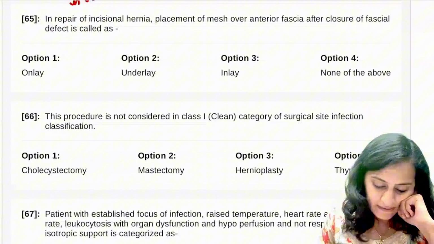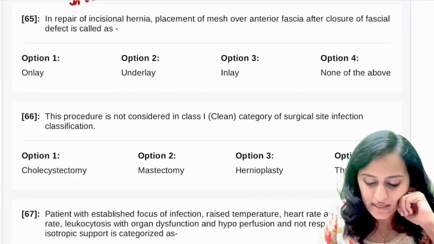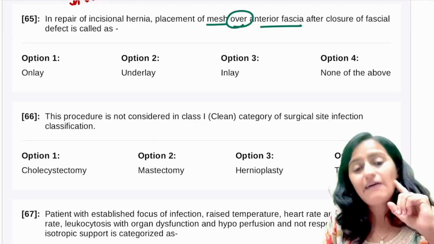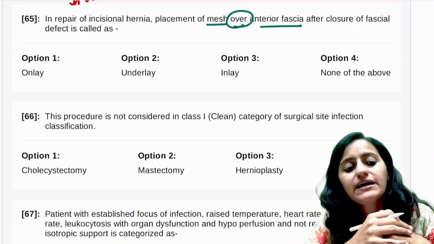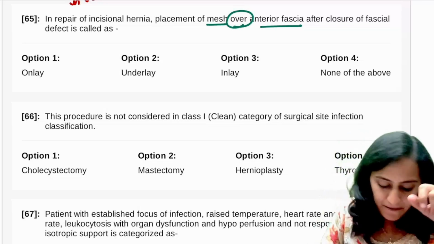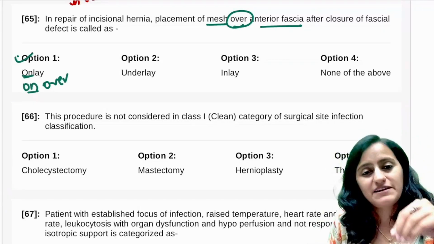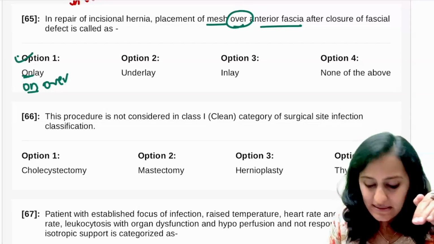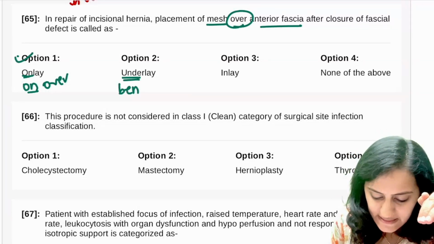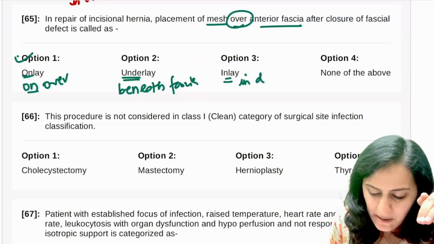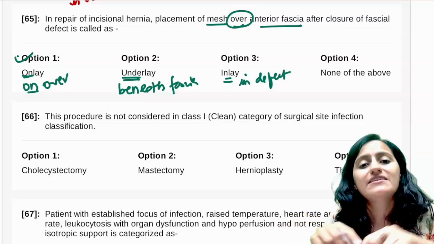Next one, in repair of incisional hernia, if the mesh is placed over the fascia after closing the defect, then what kind of repair is it? Onlay is on. That means over the fascia. If you are putting beneath the fascia, that is underlay. Inlay is you are placing the mesh in the defect.